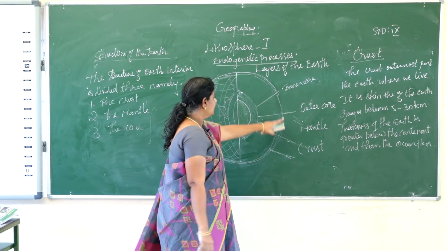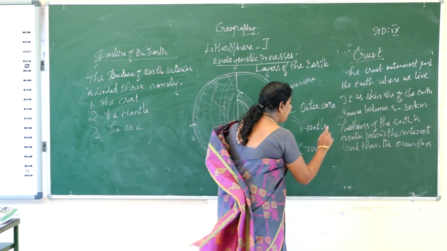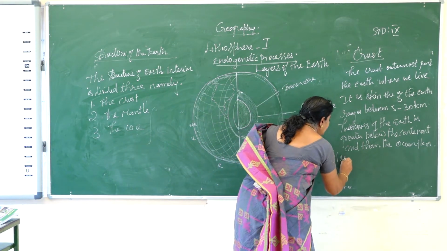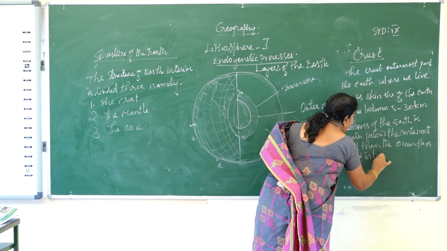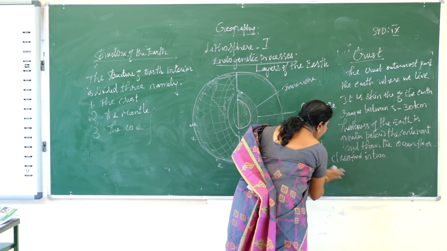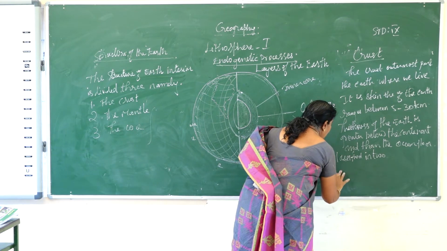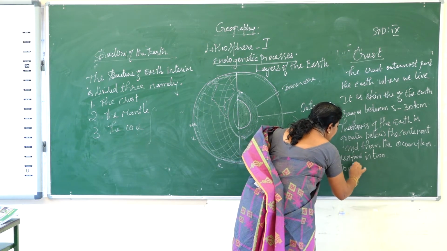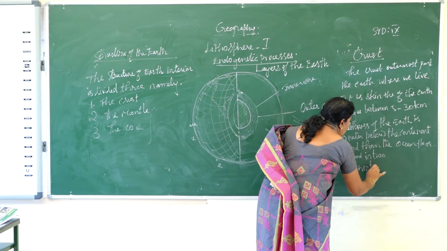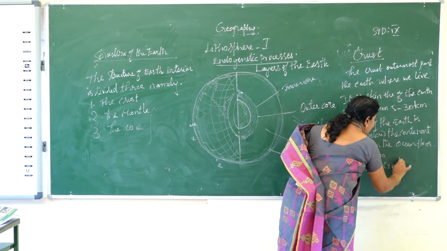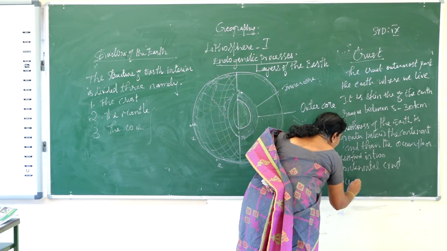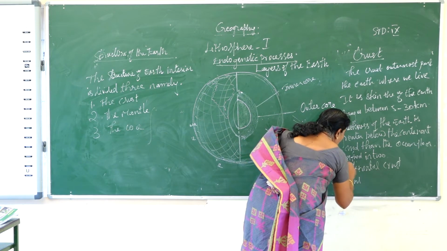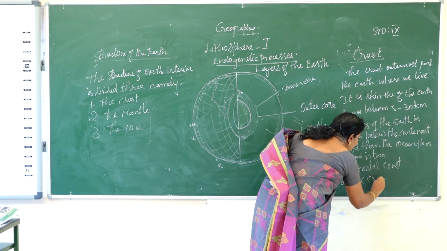And this crust is classified into two: one is the continental crust, and the other is the oceanic crust.